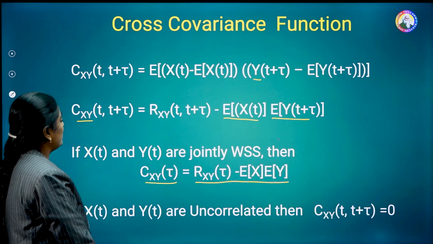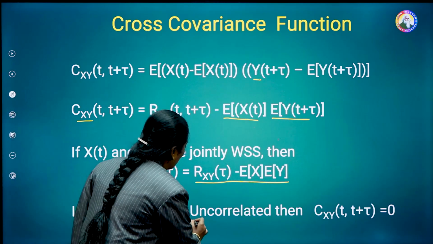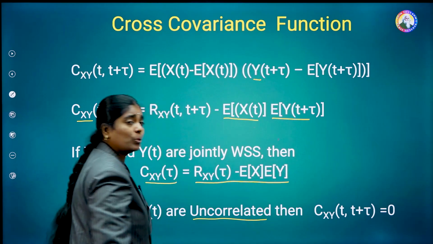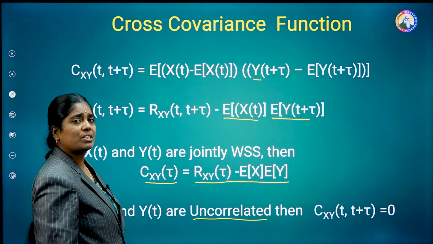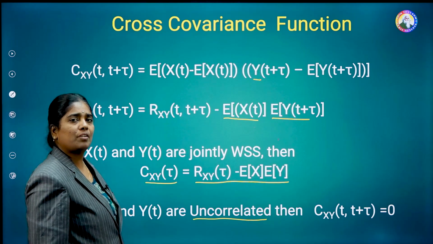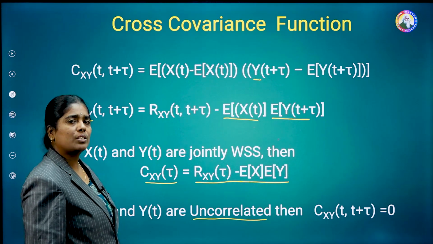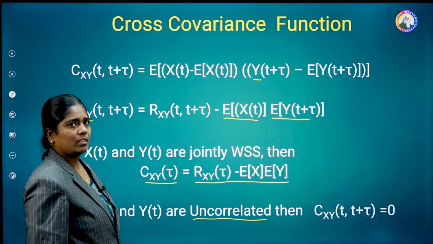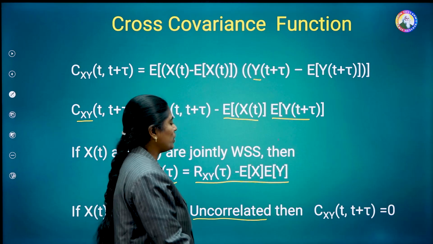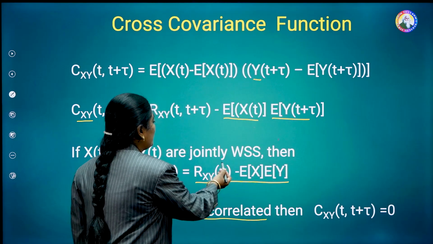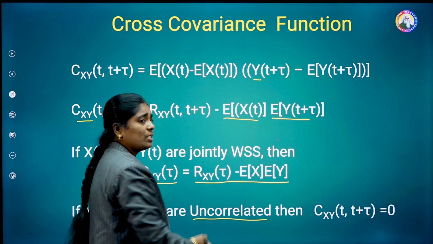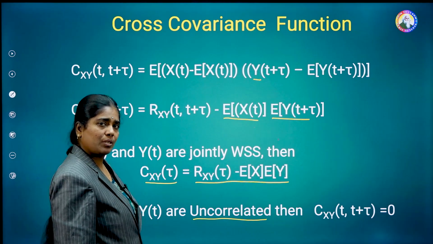Then come to the last one. Suppose x of t and y of t are uncorrelated, that means there is no relation between x of t and y of t. In such a case, the correlation function simply becomes E of x into E of y.